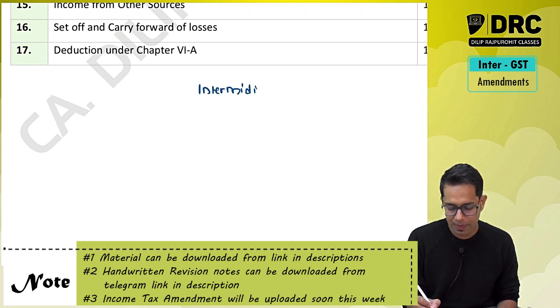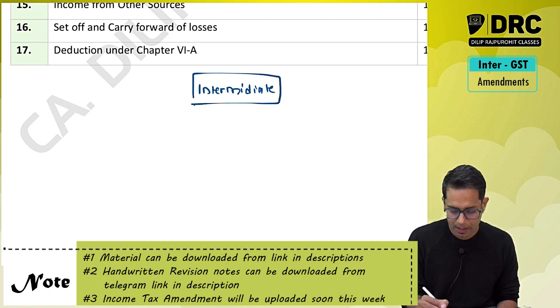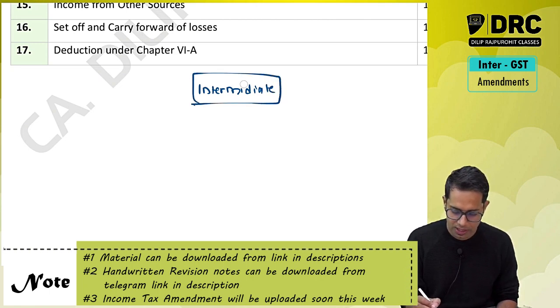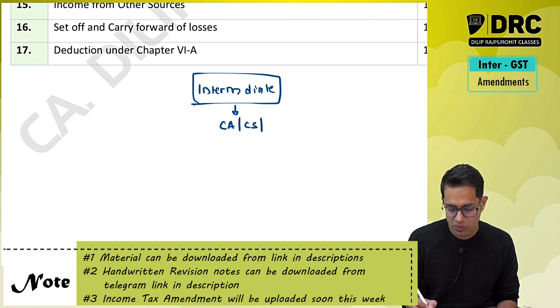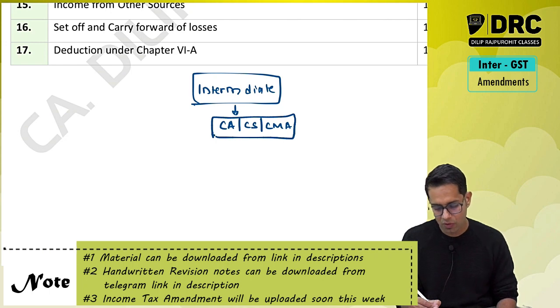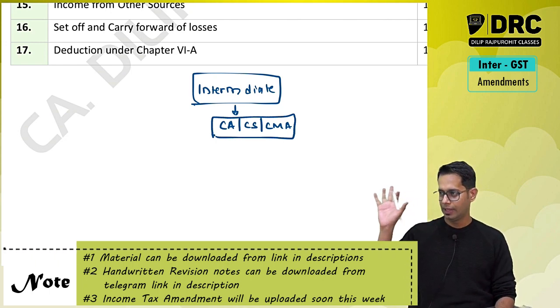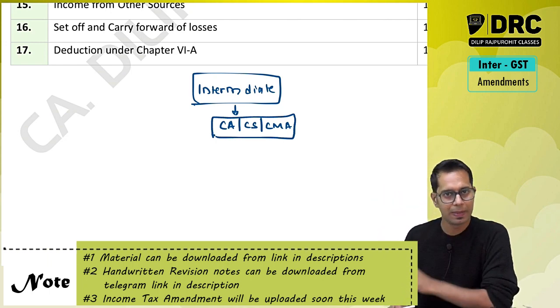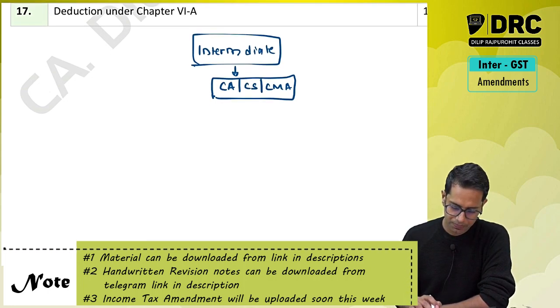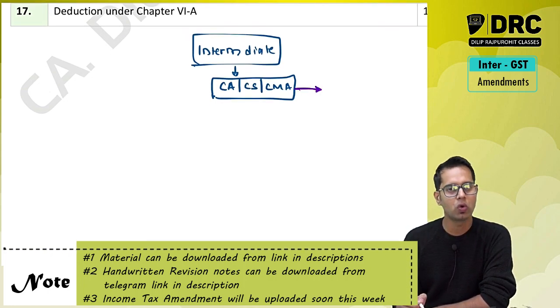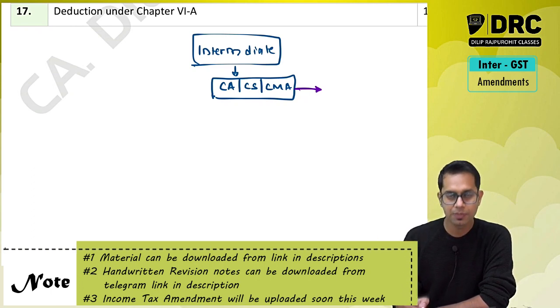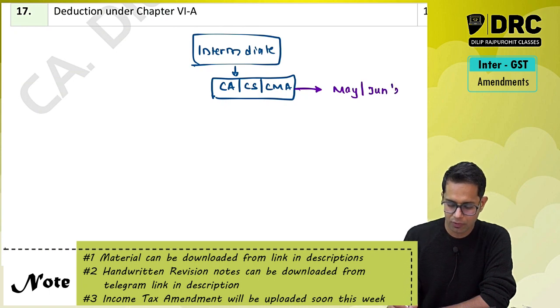Now sir, which intermediate students are you talking about, sir? It can be any type of intermediate students, whether you are a CA inter student or CS inter student or CMA inter student. Obviously the amendments will be same for final as well as inter students, but this video is specifically for intermediate students. Now please note, this amendment lecture is specifically applicable for those who are writing their examination in May or June 24.